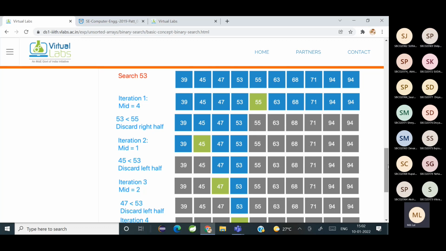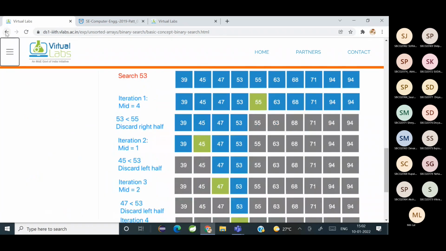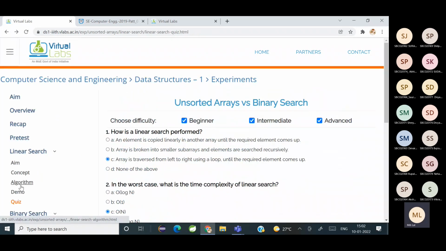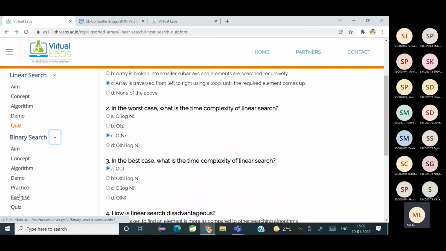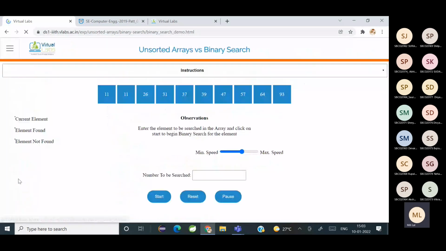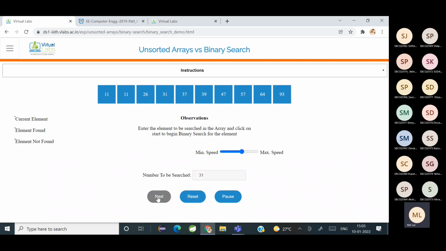Okay, fine. That is about binary search. Now we can just see an example. Tell me an element to be searched. 31. Fine. So you enter 31 and you start. First the mid element is found.